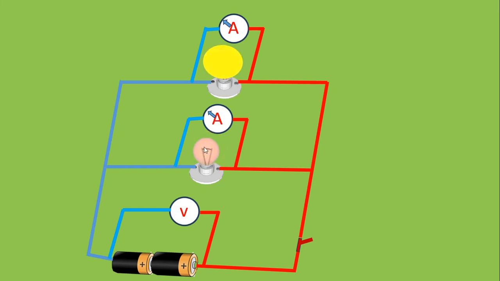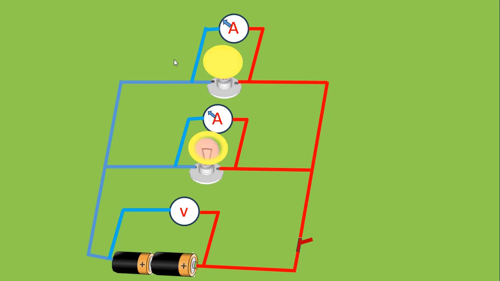Number two, each bulb receives the same quantity of charge. Therefore, the bulbs light the same way. One bulb does not light brighter than the other one. The two bulbs produce the same quantity of light if you look at them. That is known as parallel bulb connection. It is the one that is used to install electrical bulbs in our houses.